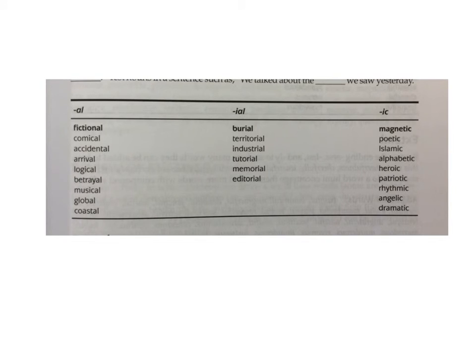Here's your completed sort. AL, you have fictional, comical, accidental, arrival, logical, betrayal, musical, global, coastal. It'd be interesting to see if you could sort them into nouns and adjectives too. Which ones are adjectives? Which ones are nouns? Because they're one of the two. Now some of them come from verbs and some come from nouns. So here's your list of your words. Check your sort, and you're done.